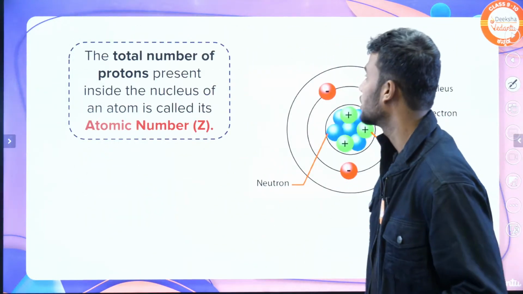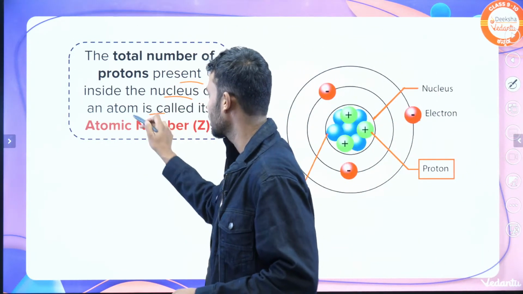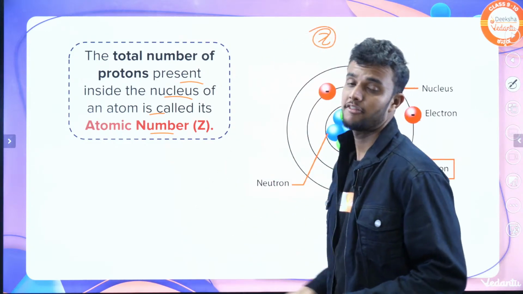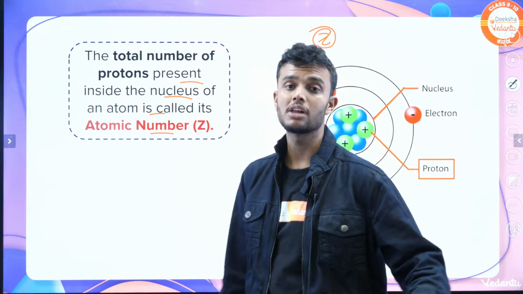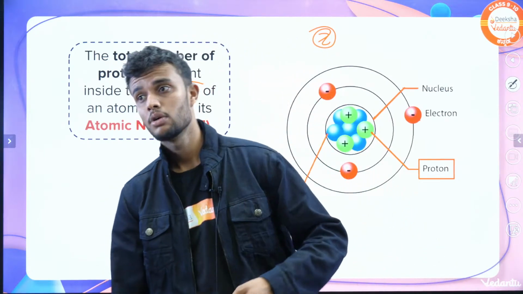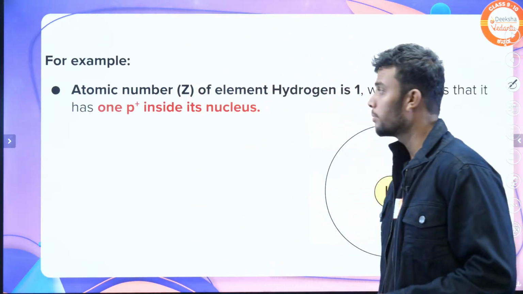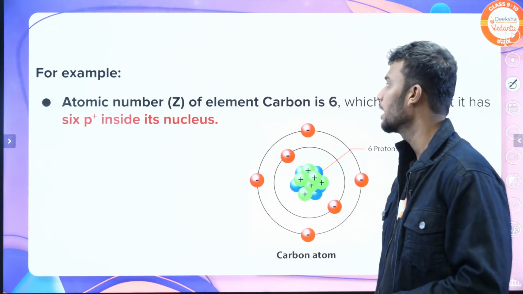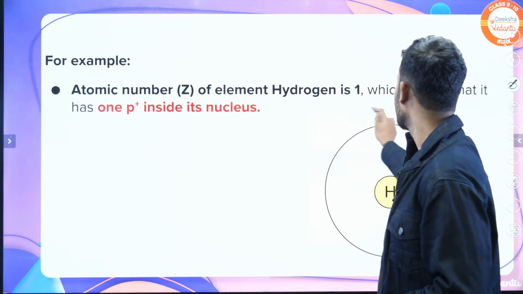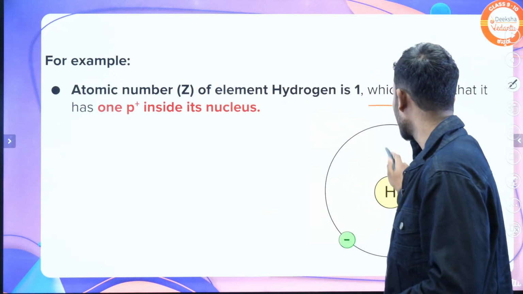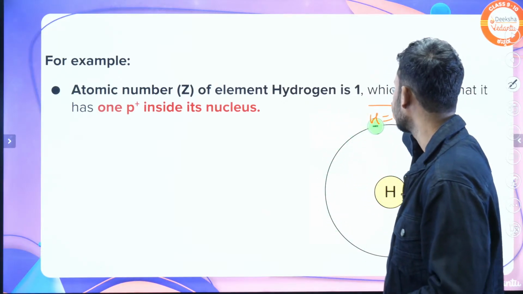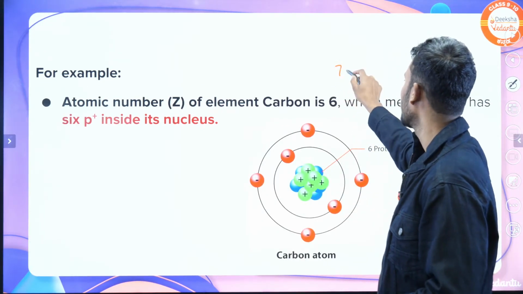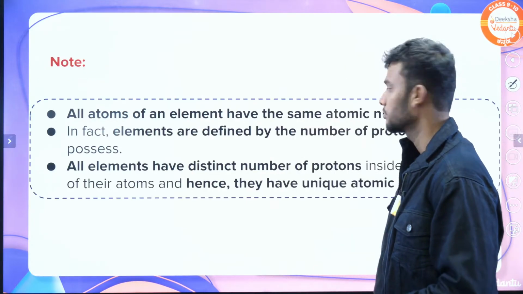Okay students, the total number of protons present inside the nucleus of an atom is called the atomic number. It is denoted by Z. The total number of electrons is always equal to the total number of protons. It is called the atomic number or proton number. For example, for hydrogen the atomic number is 1, Z equals 1. For carbon, Z is equal to 6.